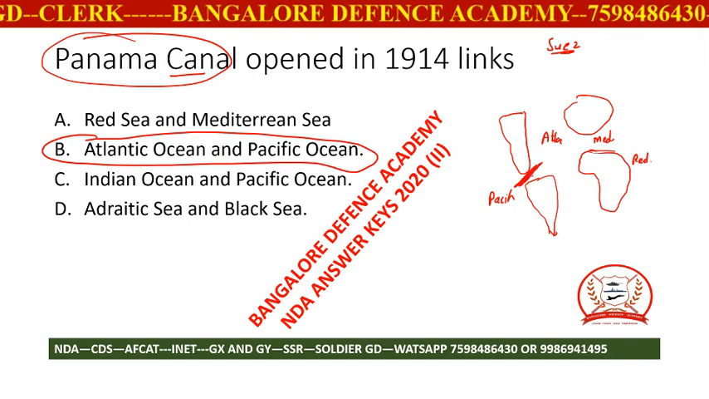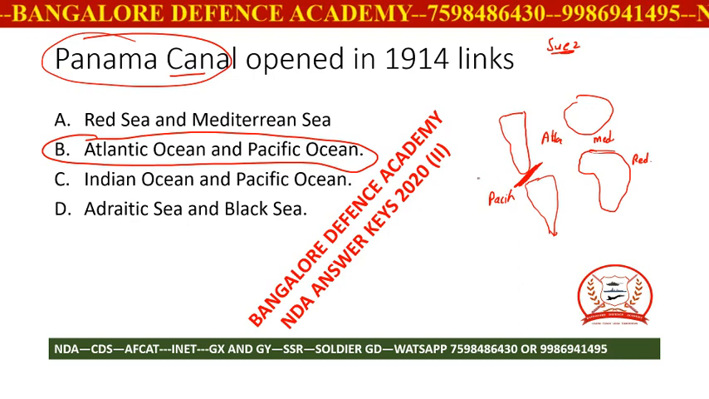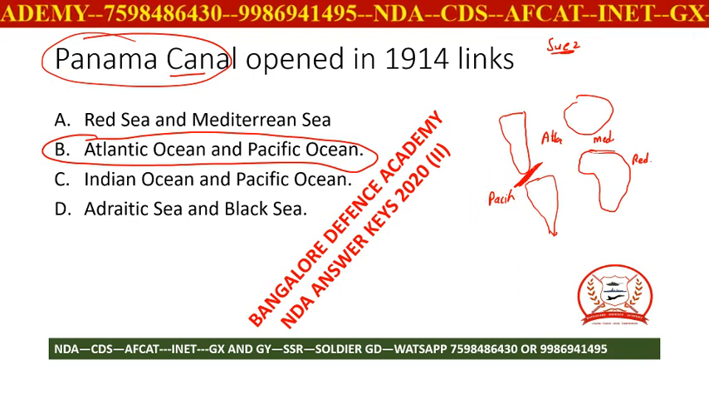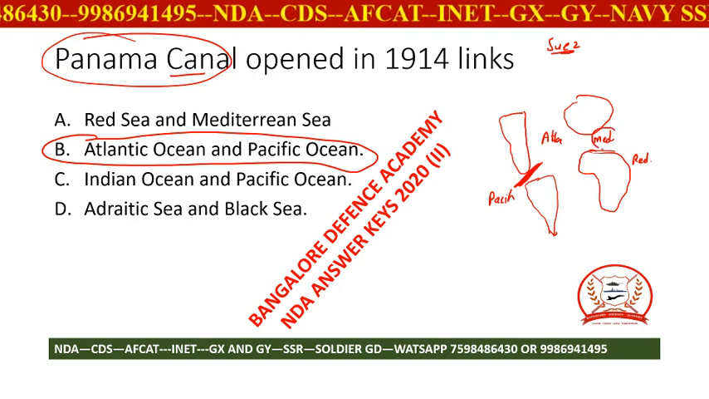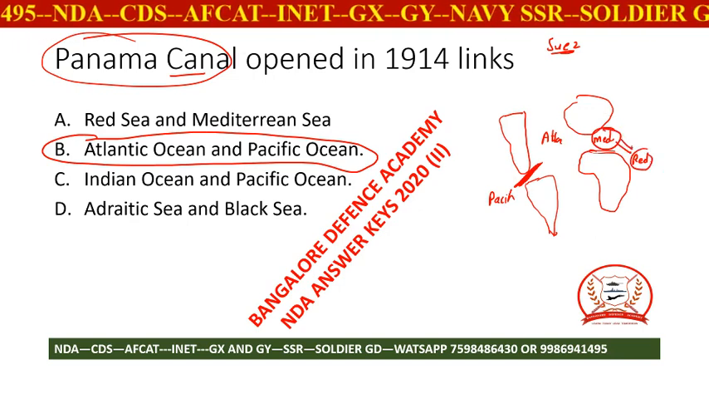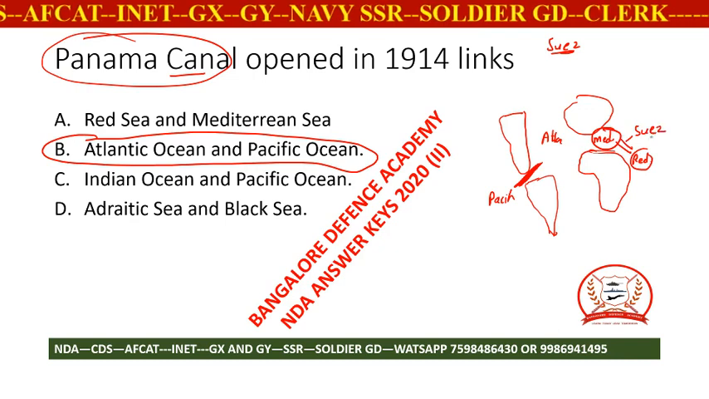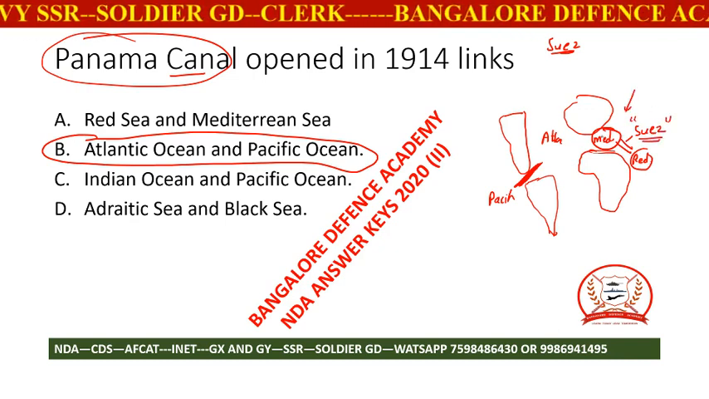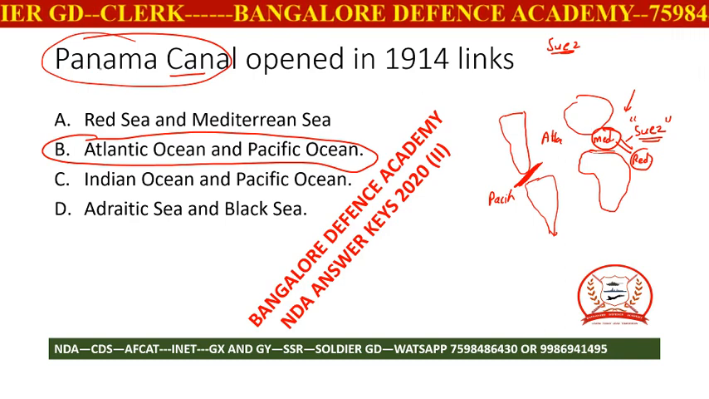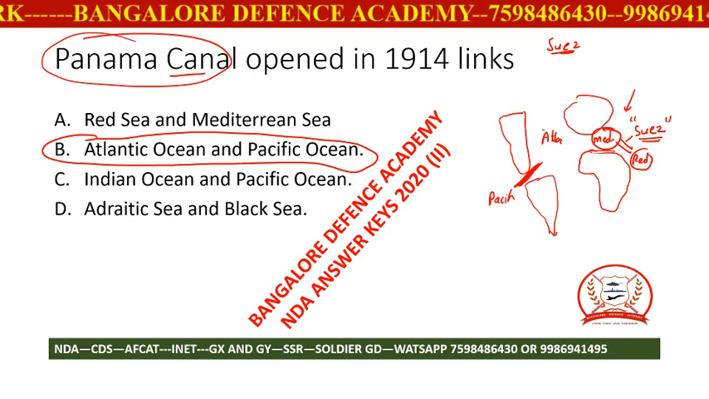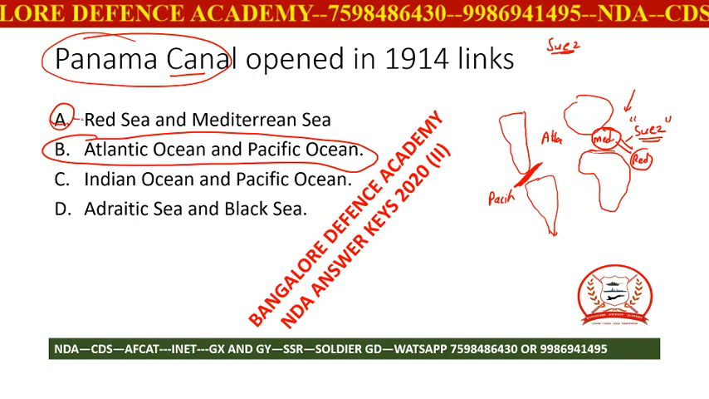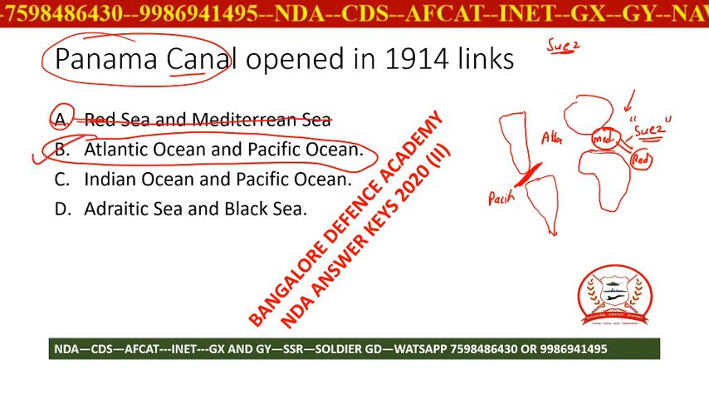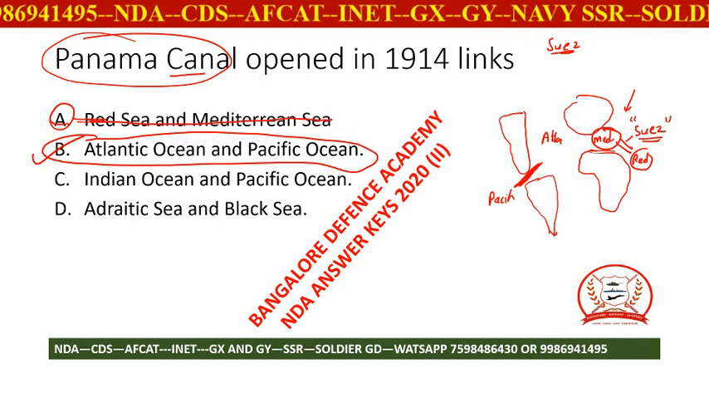After discussing the Panama Canal in class, we also discussed the Panama Papers, because of which the Pakistan government was toppled. Now coming to the Mediterranean Sea and Red Sea, here there is a canal called the Suez Canal. Most candidates, in a hurry, because the question looks easy, went and wrote Red Sea and Mediterranean Sea, which is the wrong answer. The right answer is Atlantic Ocean and Pacific Ocean.